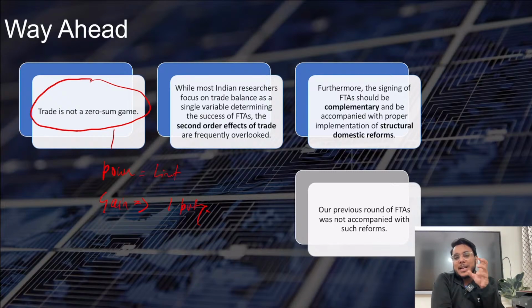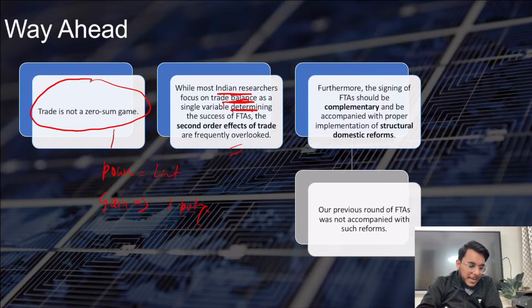This is the mindset that has plagued India. We have seen trade as a zero-sum game. Most Indian researchers focus on trade balance as a single variable: if we were able to export more, the FTA is successful. However, sometimes we sign an FTA and in the end we import their goods more.